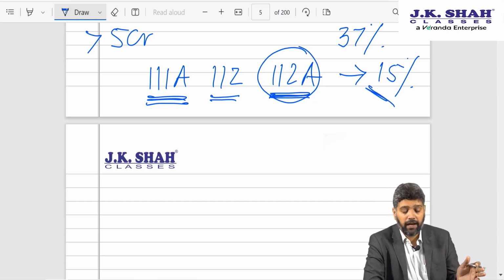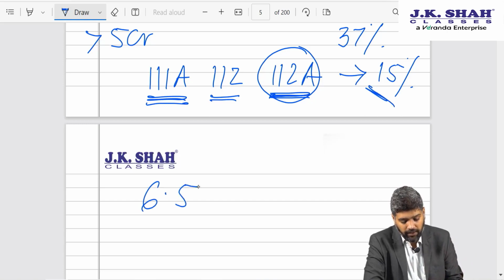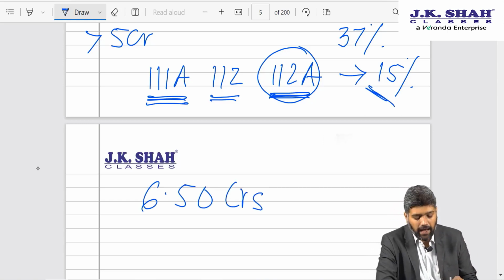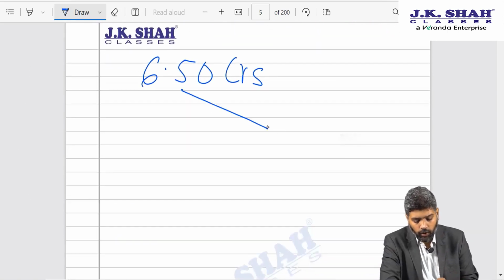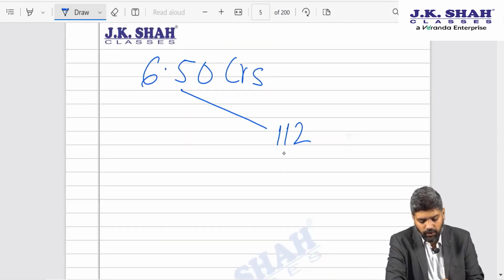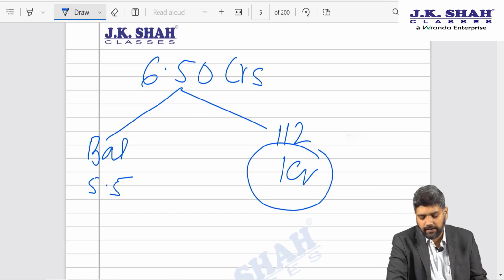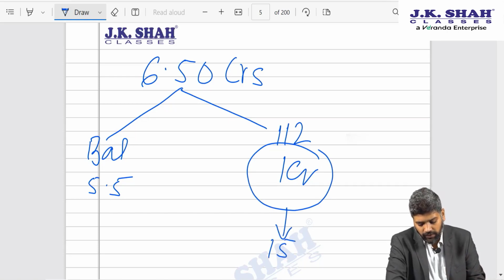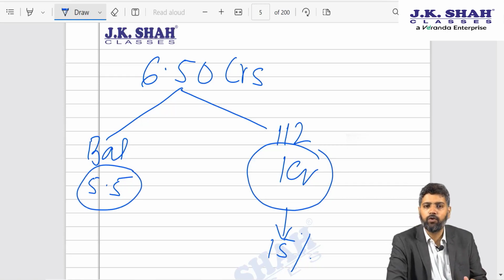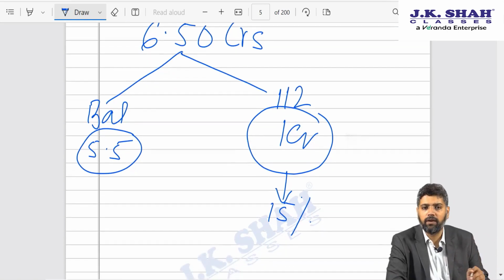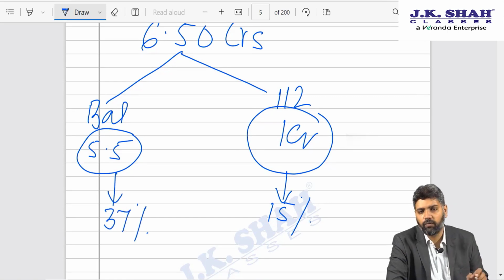So, as far as capital gain under 111A, 112 and 112A is concerned, the maximum surcharge which can apply is 15%. Even if, let us say, your total income is 6.5 crores, and out of this total income of 6.5 crores, you have got capital gain under section 112 of 1 crore and your balance income is 5.5 crores, then as far as the tax on this 1 crore is concerned, the surcharge which shall apply is 15%, and with regard to the balance income, you will compute the tax as per the normal slabs or 115BAC depending on whatever regime the assessee has chosen, and the maximum surcharge of 37% will apply.